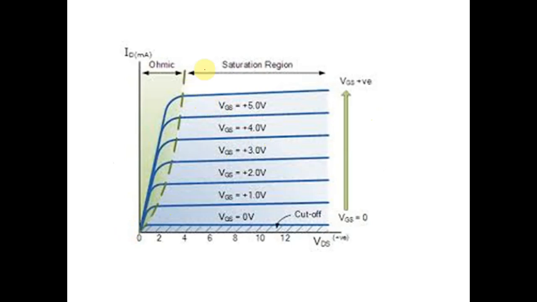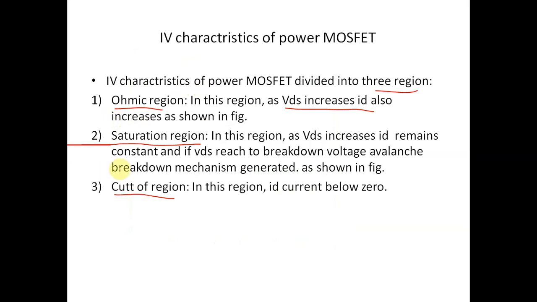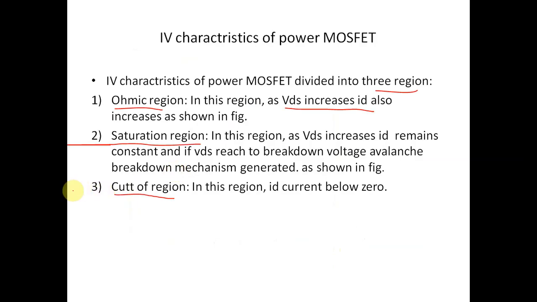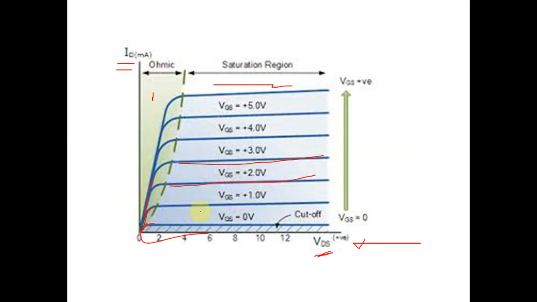In the saturation region, as VDS increases, the ID current remains constant. And in the cutoff region, the ID current is below 0.